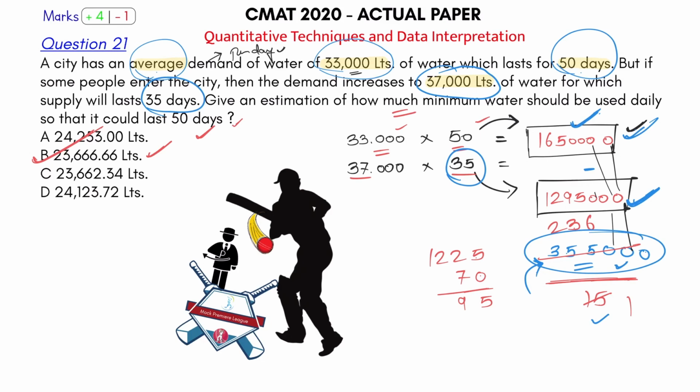So this minus this is the amount of water that is remaining to be consumed. And how many days does it have to last? 15 more days, because you had consumed it for 35 days. So per day how much will you consume? This much. If you consume this much minimum water per day, it will last for 50 days, because you had already used it for 35 days. So understanding the problem was a little difficult here, but once you understand it was very easy. That's why it's a 4 and we are not being defensive here, because it's about understanding. Once you get this, the calculations are also not very complicated. These are the only two options you have to think about and you will reach the answer.